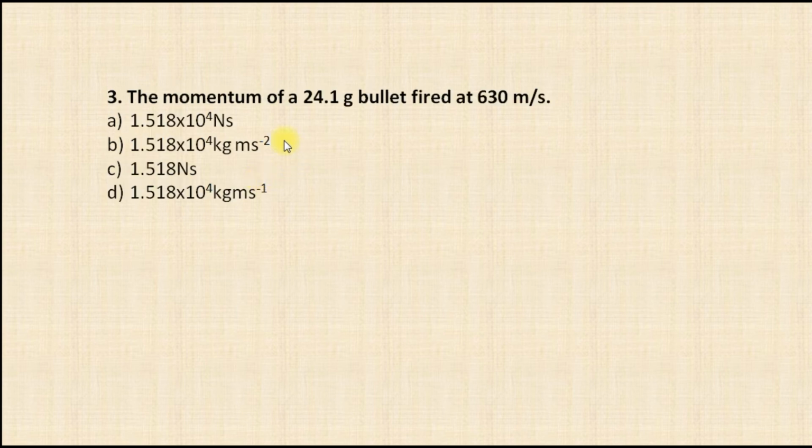Now let's see the third question. The momentum of a 24.1 gram bullet fired at 630 meter per second is. So we need to calculate this momentum by taking the mass and also the velocity. We have to multiply both of these and we'll get 1.518 Newton second.